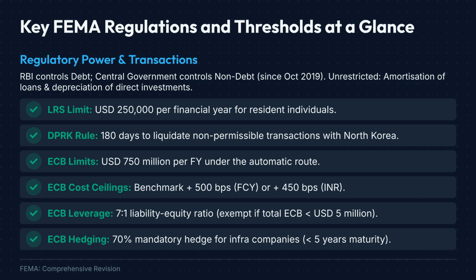Non-permissible transactions involving North Korea must generally be liquidated within 180 days. Under the ECB framework, the automatic route permits borrowings up to $750 million per financial year. The all-in cost ceiling is benchmark plus 500 basis points for FCY ECBs and benchmark plus 450 basis points for INR ECBs. Finally, remember the 7:1 liability-equity ratio applicable in specified cases.